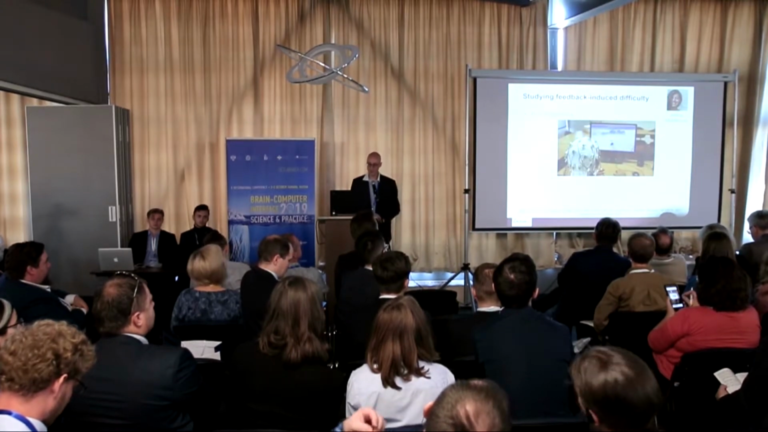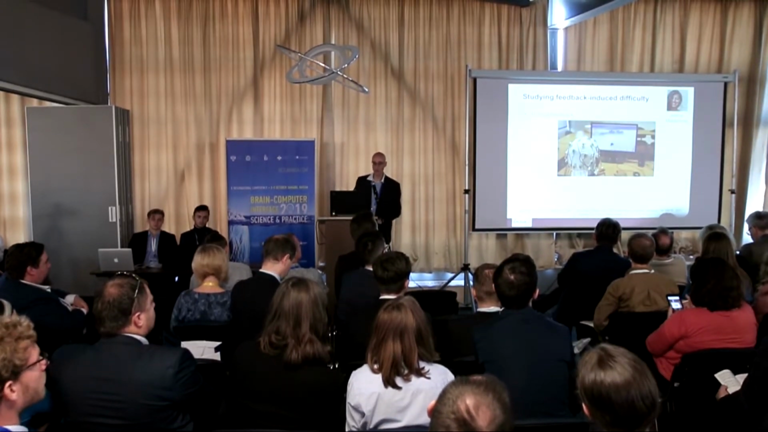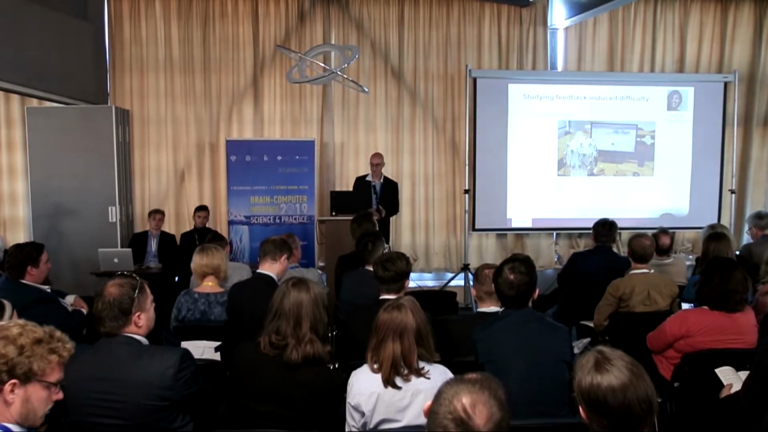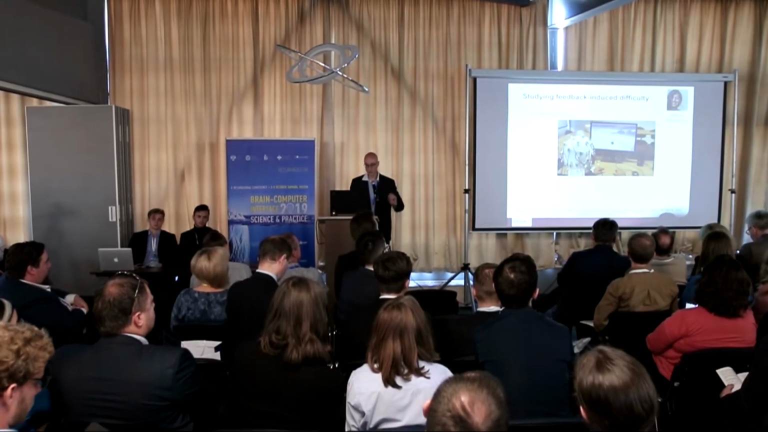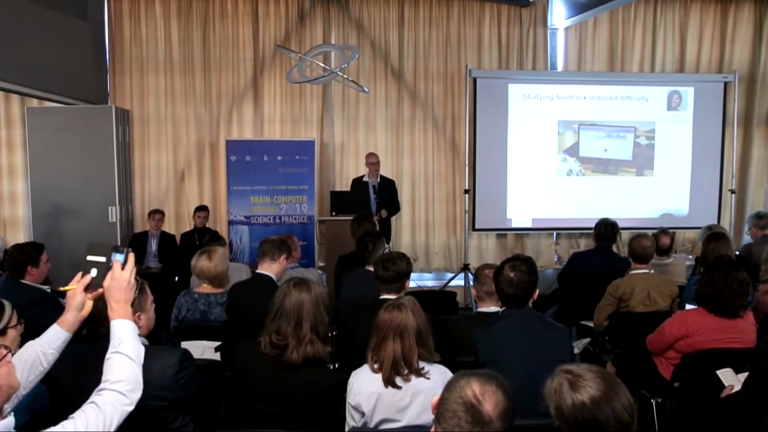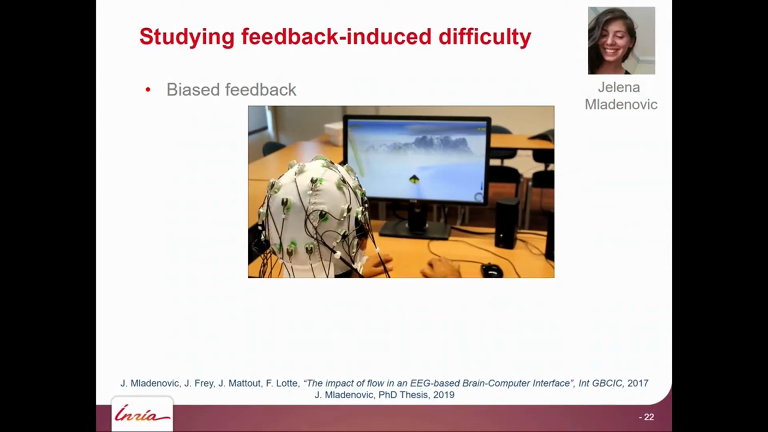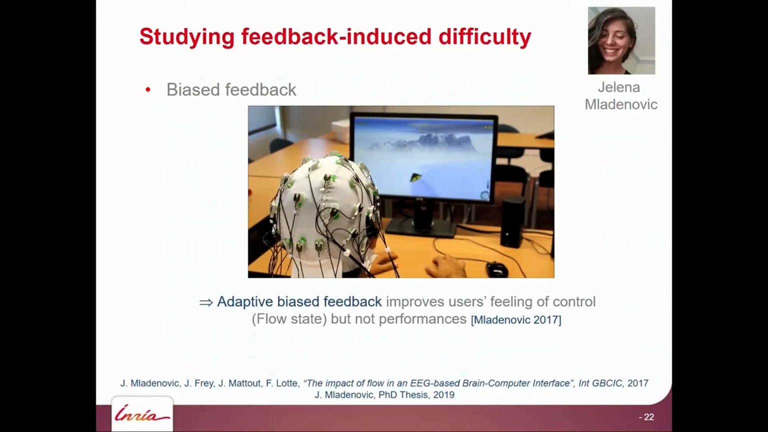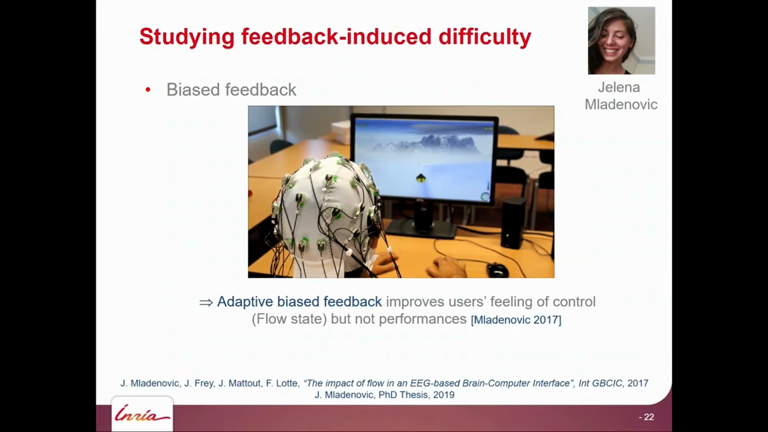We bias the feedback by sometimes making the penguin go closer to the fish or further away from the fish. If the user was not good enough, we help them by positively biasing the feedback towards the fishes, and if they were too good, we make the penguin a bit further away from the fishes to make sure that the task is neither too boring because it's too easy, nor too difficult. It is adaptive biased feedback, so we continuously adapt the bias, positive or negative, depending on the real-time performance of the user.